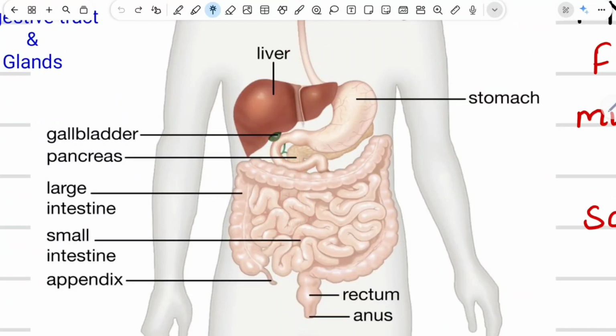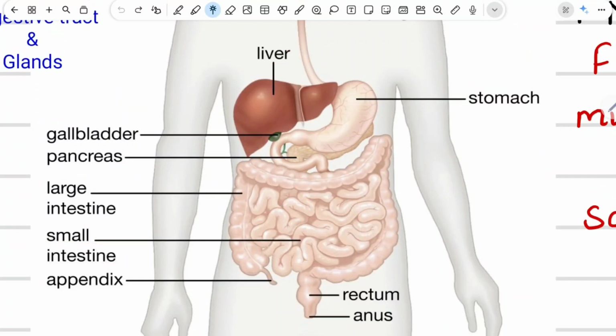And together, all these secretions coming from the liver, pancreas and the small intestine itself carry out the final breakdown of the nutrients, and that's the reason it is said that the small intestine is the site of complete digestion. Once the digestion process is complete inside the small intestine, the next step is absorption of digested nutrients into the blood stream.